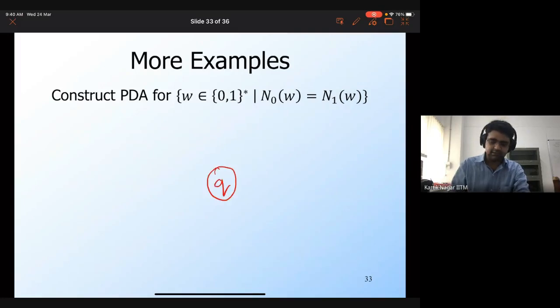Okay. So the suggestion is to use one more stack symbol, which is this y. Okay. So whenever I see a 1, then I'm going to remember the number of ones that I have seen using y. Okay. But then,